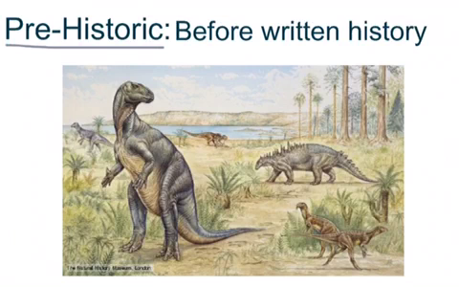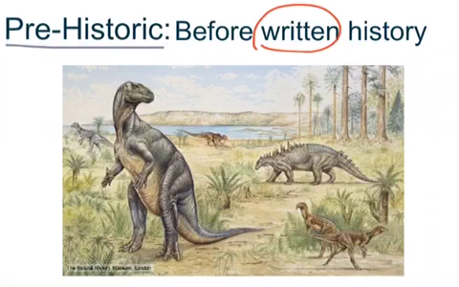The next vocabulary word today is the word prehistoric. Prehistoric is before written history. Now, prehistoric doesn't mean before history, it means before written history, as we can see there.